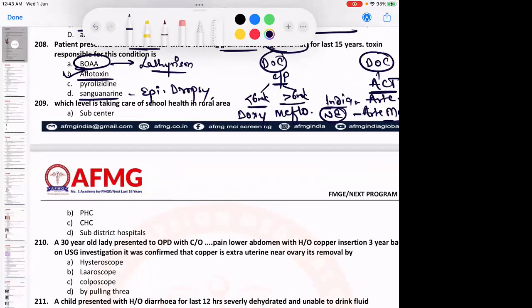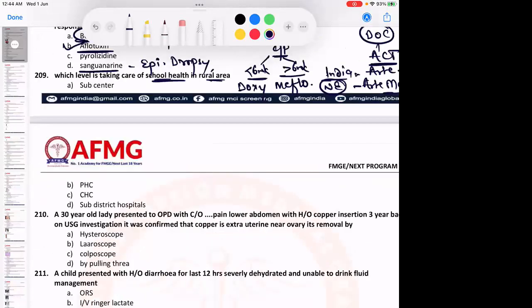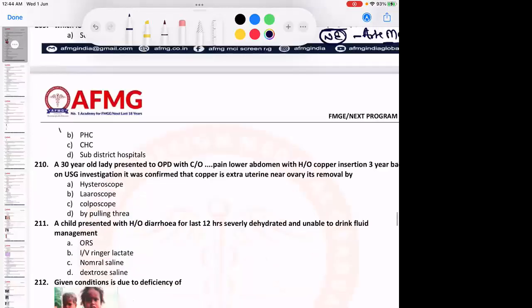Then, which level is taking care of school health in rural areas? School health is provided at which level? This was the question. Very good. School health is provided at the level of PHC, primary health center.